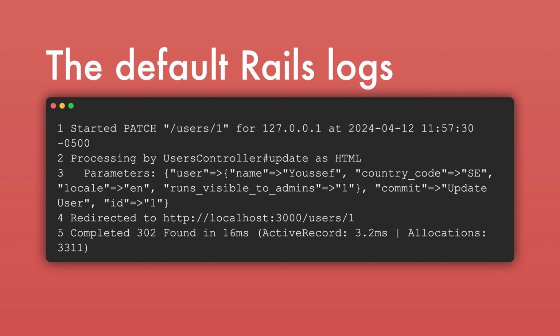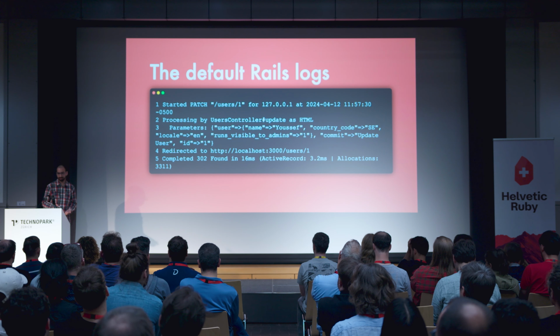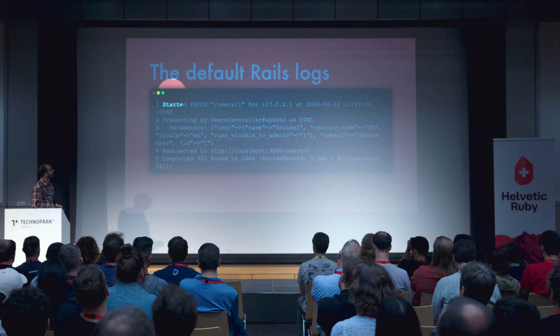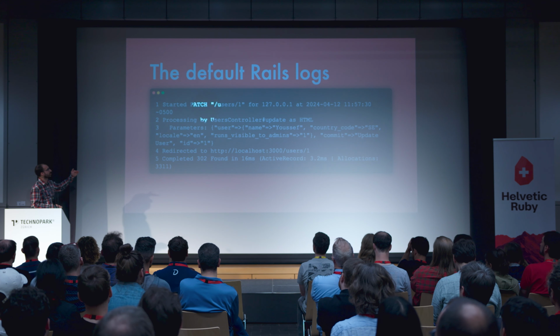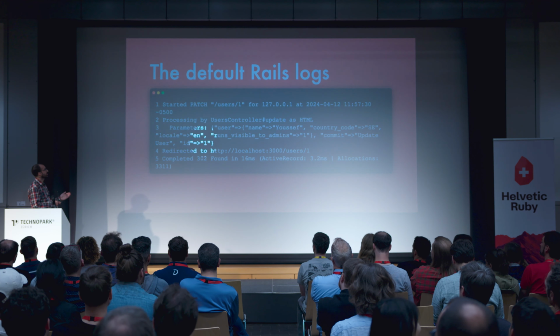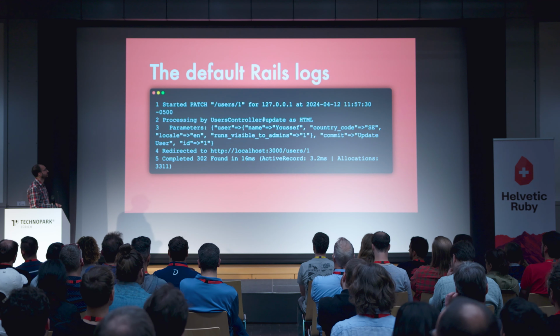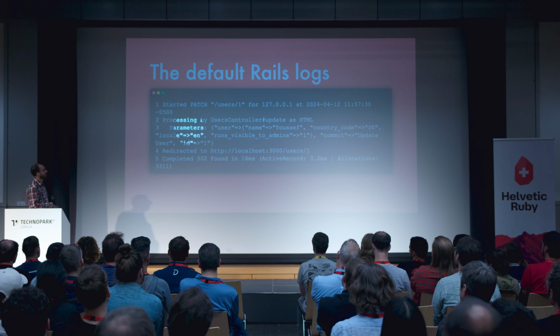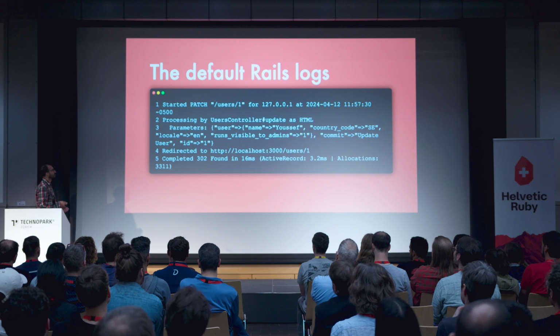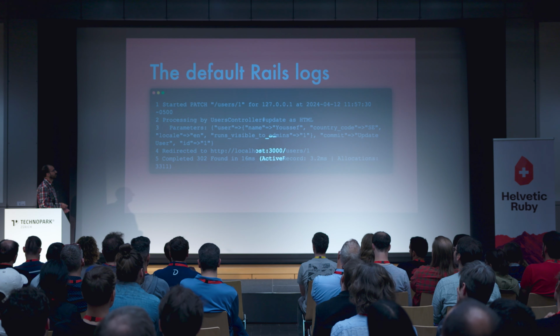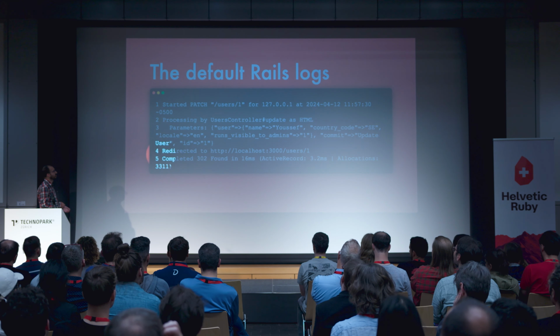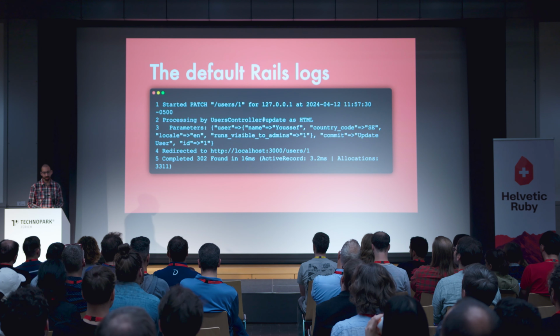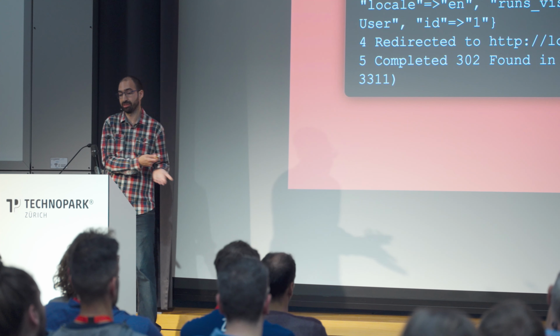So the default Rails logs look something like this in a very simplified case. We have 5 lines of output in total. The request starts, and then we output a line. Then we start processing the request, and we output a second line here. And then we also output the parameters, like the user, the country, the locale, everything that is in your application. Then we redirect, so we also output something here. And then at the end, we have a little summary of the request. So these are the logs we all have by default.